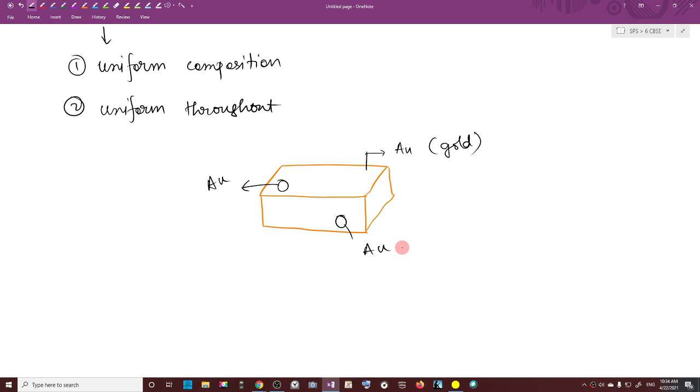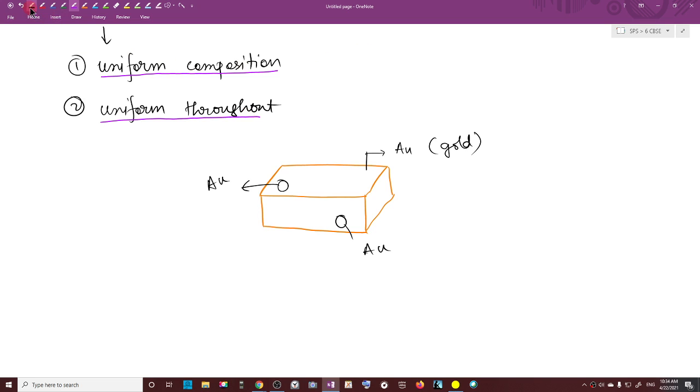Let me read what is in the book. It has to be uniform in composition and it has to be uniform throughout. A substance is homogeneous if the different parts of it have the same property and composition.